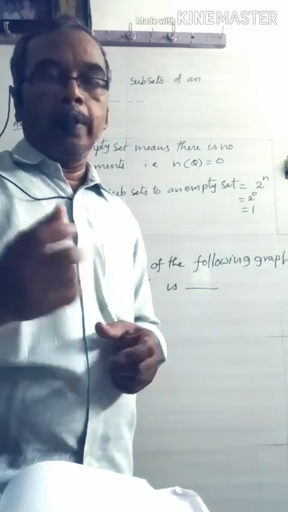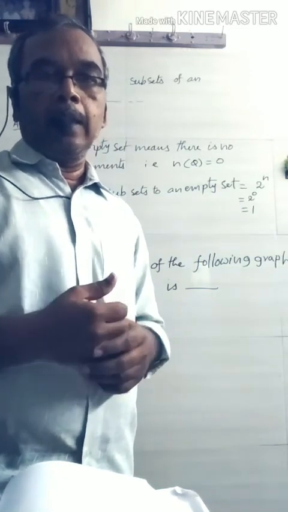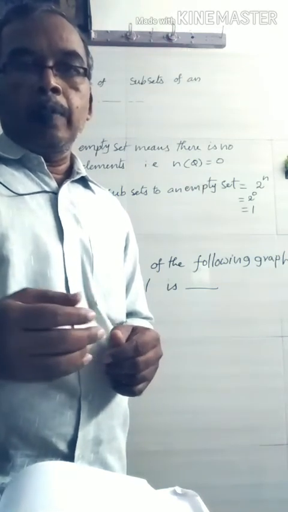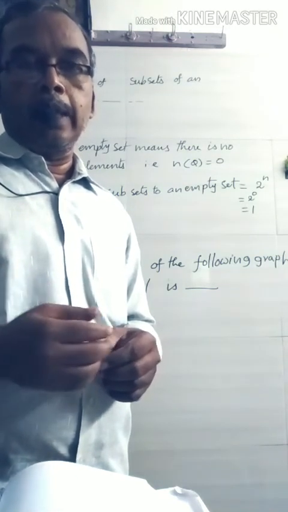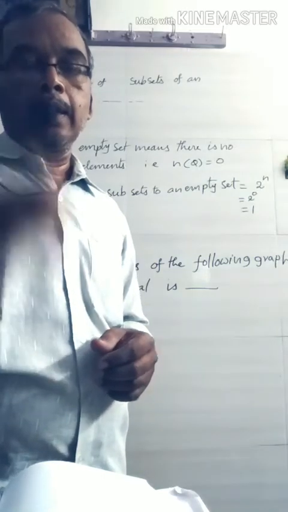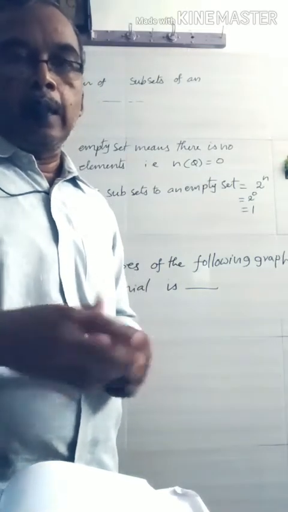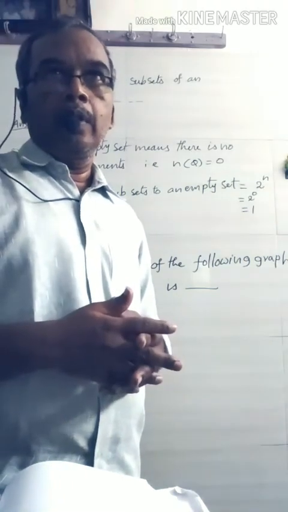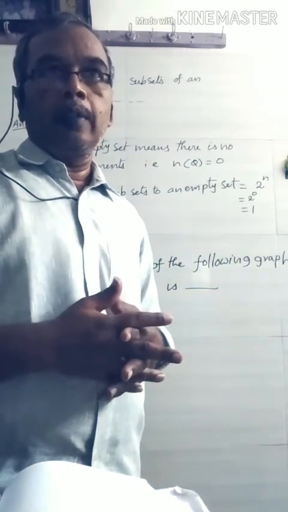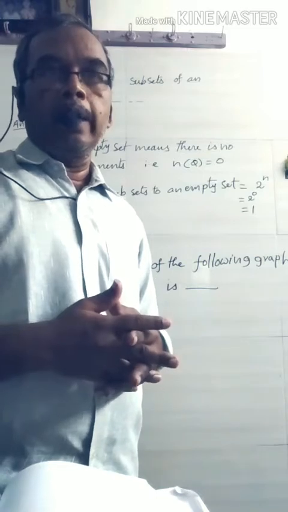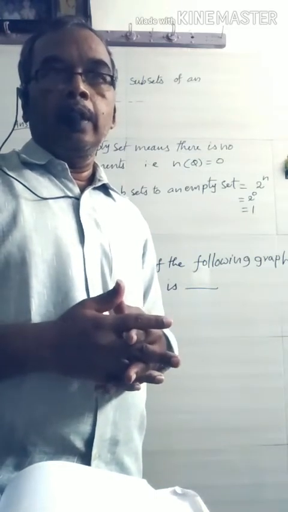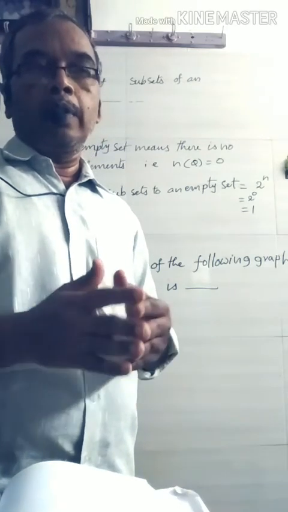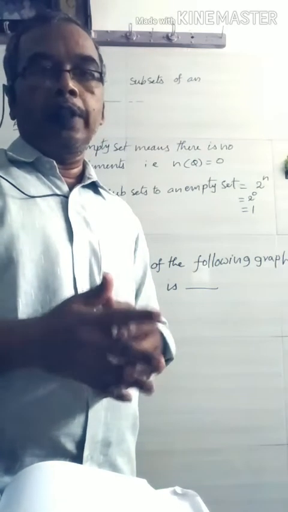Today I am going to explain the latest model paper released by the Board of Secondary Education, Mathematics for 100 marks. Here in the first section, previously there were 12 questions. Each question carries half a mark. That means in the first section, 12 into half is 6 marks.